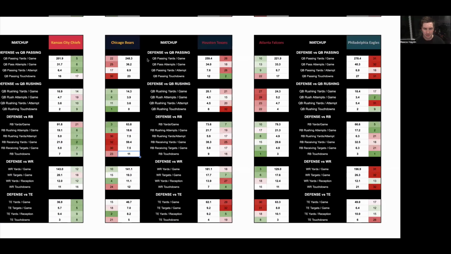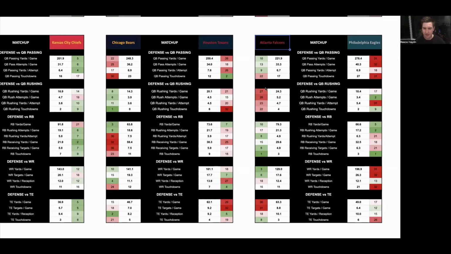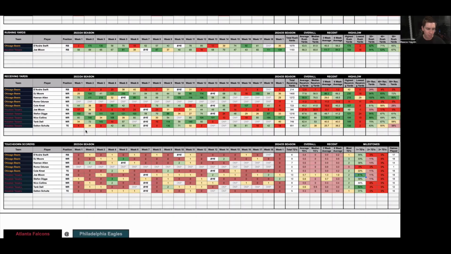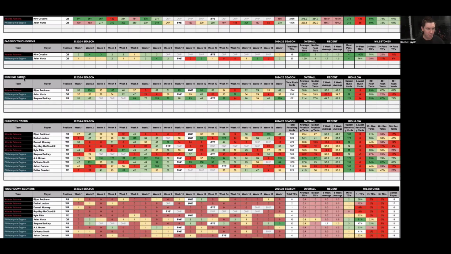If we look at how these sides match up, Atlanta give up a lot of QB rushing to the opposition. And against Jalen Hurts, he'll definitely be taking full advantage of that for his rushing yards. He had 33 in week 1. Atlanta gave up, I think, 57 from memory to Justin Fields in week 1. So they're already giving up plenty again this season.